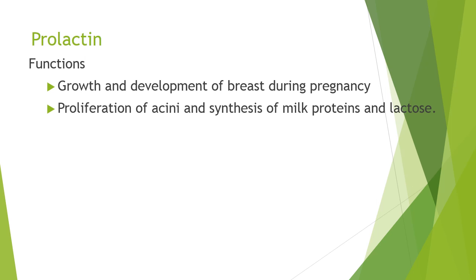Prolactin causes growth and development of the breast during pregnancy. It also requires estrogen and progesterone for the same. It causes growth of acini, which are the milk producing cells in the breast, and induces the production of milk proteins and lactose.